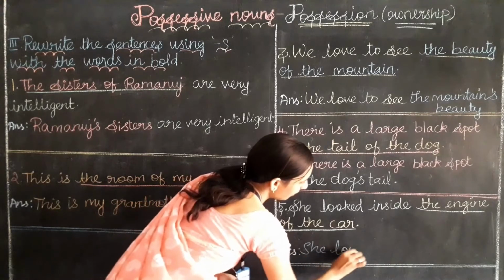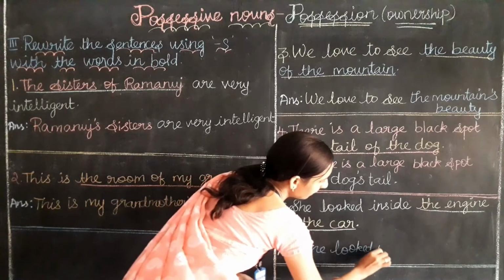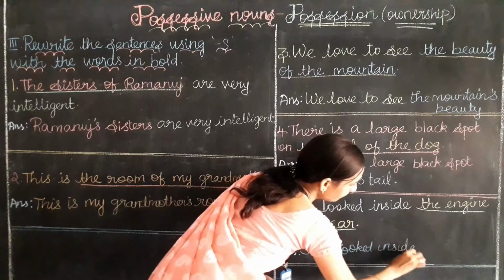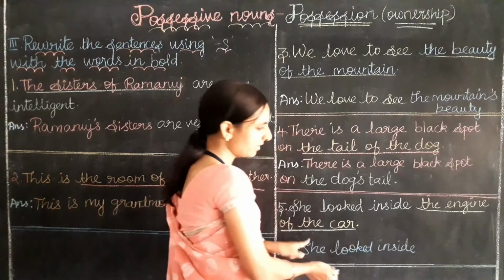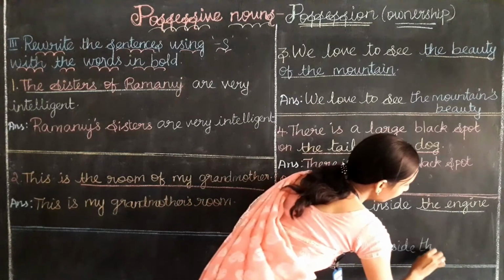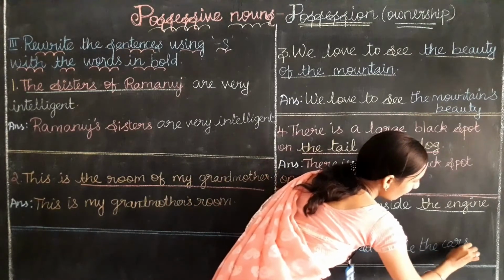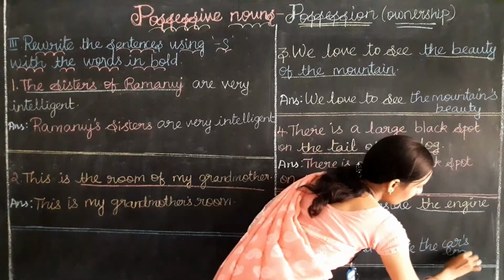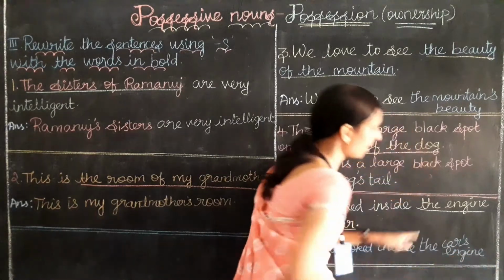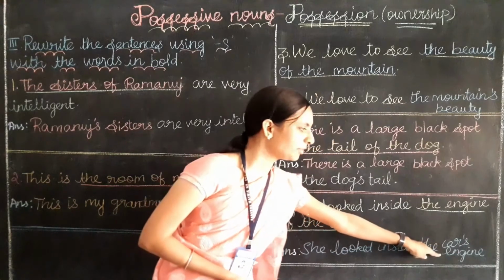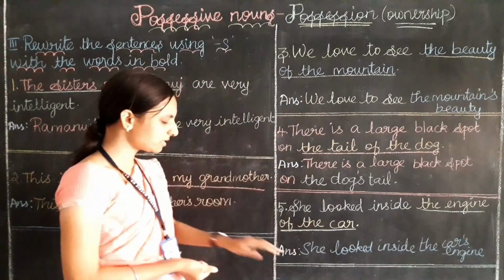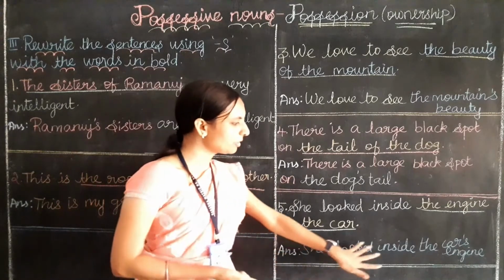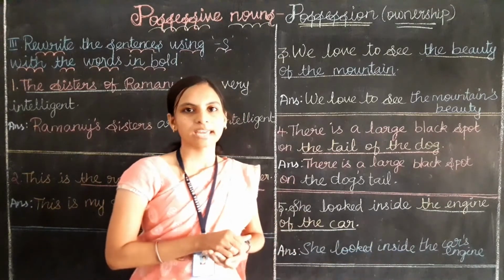So the sentence now it will become like: she looked inside the car. They have given. So I am also going to write the car. The car's apostrophe s. Then engine. Okay, "the" will not come before the engine. Okay, the car's engine is the correct answer. So the sentence now becomes: she looked inside the car's engine.